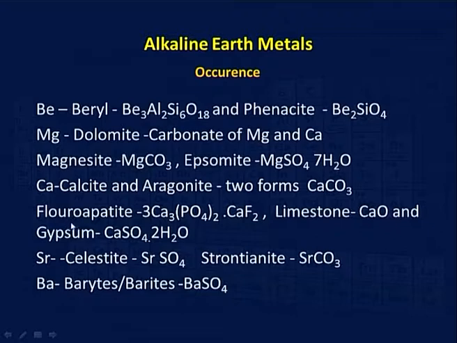It also exists as fluoroapatite. You can see the formula of this is 3Ca3(PO4)2.CaF2, a mixture of calcium phosphate and calcium fluoride. Then limestone, calcium carbonate, which is very commonly used in the making of cement, and gypsum, calcium sulphate dihydrate, CaSO4.2H2O. Strontium is present as celestite, SrSO4, and as strontianite, SrCO3, and barium is generally found as barite, which is nothing but BaSO4.